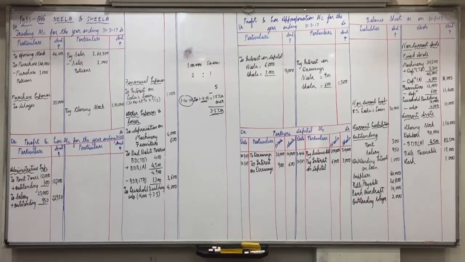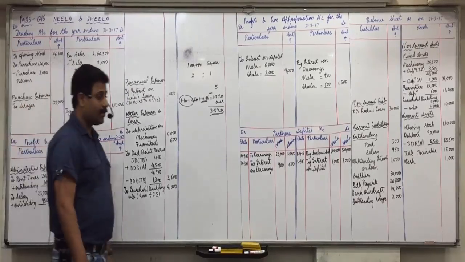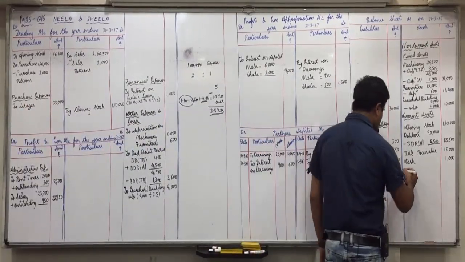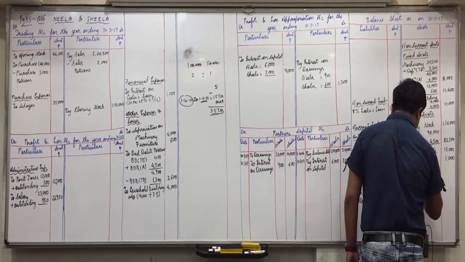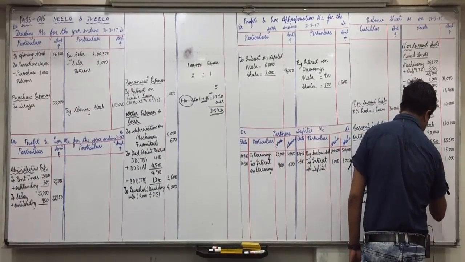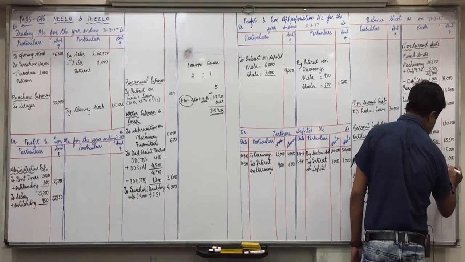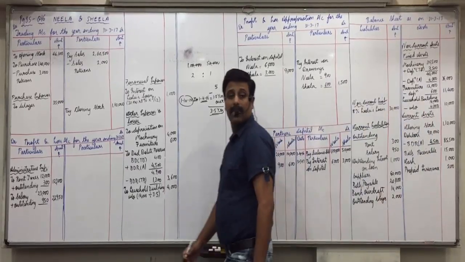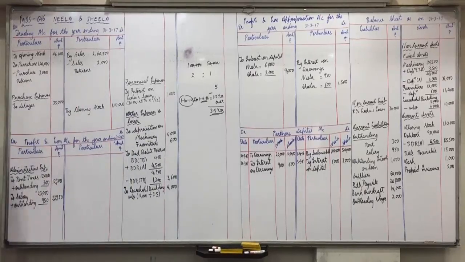Then prepaid salary, prepaid insurance. Assets side, current assets, prepaid insurance 200. Then salary already recorded, insurance premium.